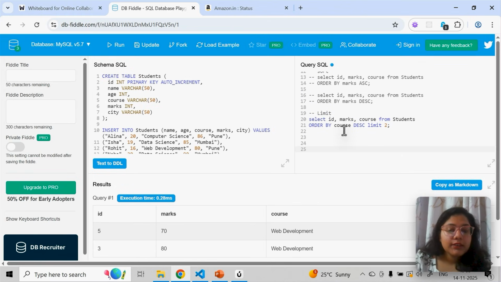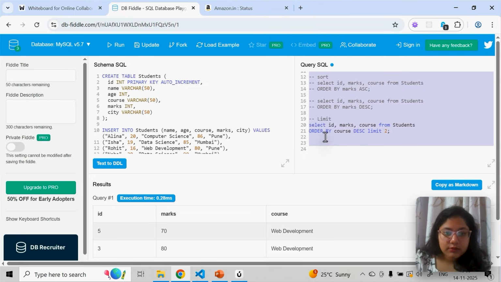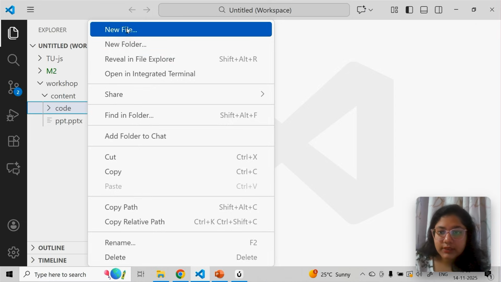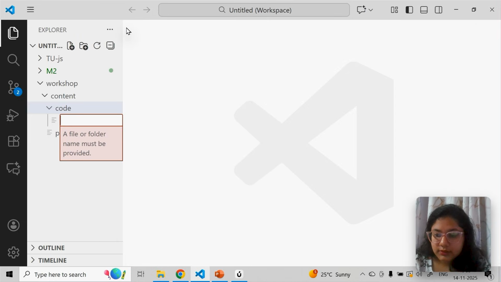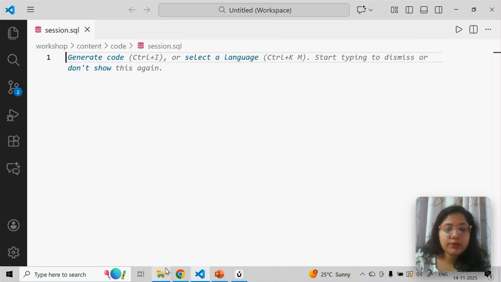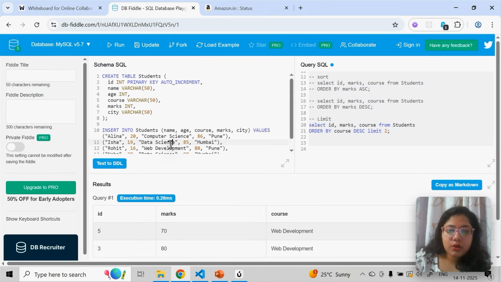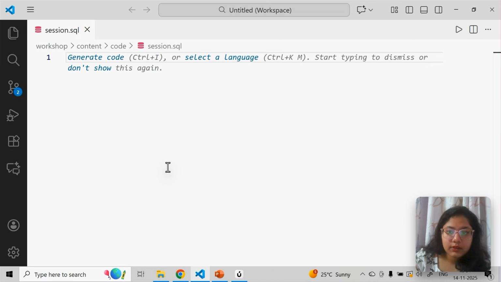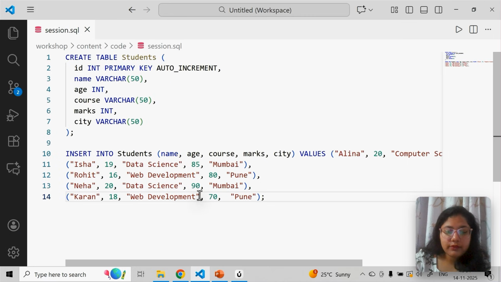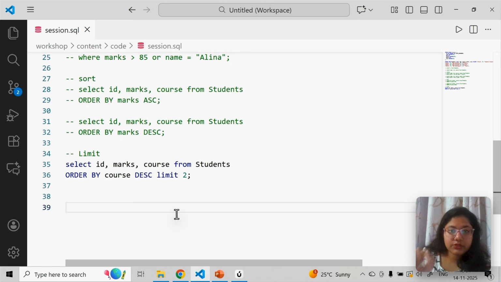Okay. Now let me just do one thing. Let me just store it in some file. Okay, so that, let's say, session.sql. So you can store all this code in .sql format. Okay, and I'll just create a copy of it, and I'll provide you all. You all will get it probably through the description.